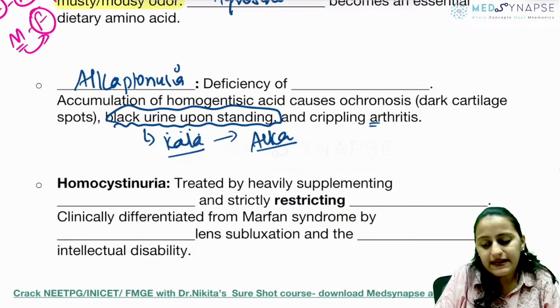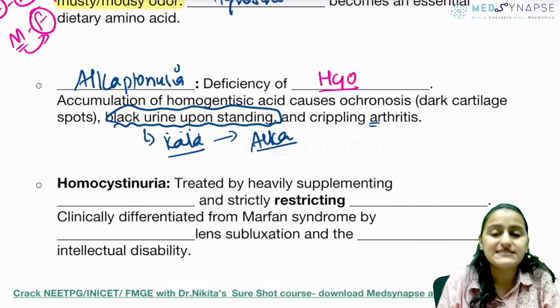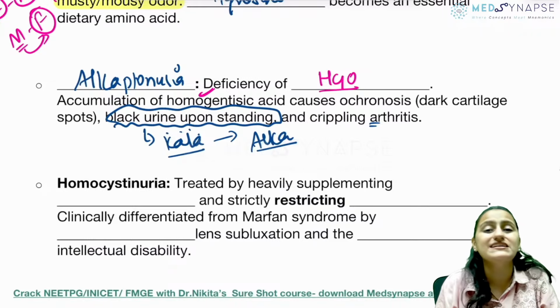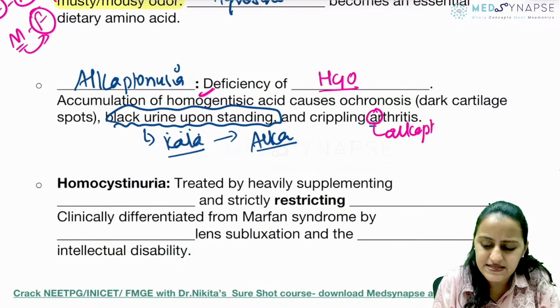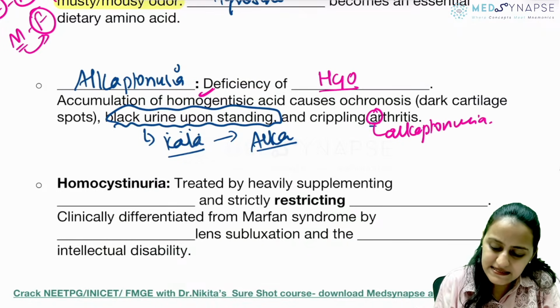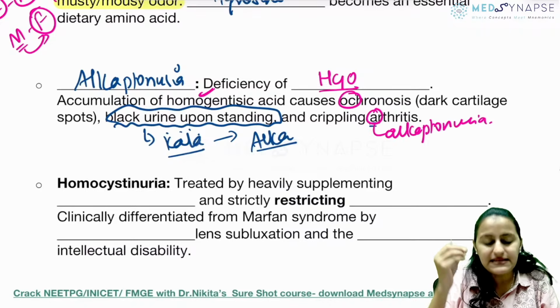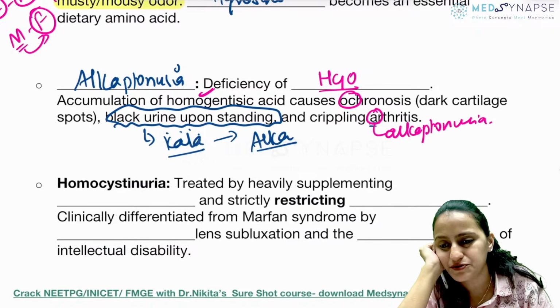Alkaptonuria. What is the deficiency? Homogentisate oxidase. That is why homogentisic acid is accumulating. Remember, A for A, early onset arthritis is alkaptonuria. Plus there is ochronosis, the cartilage pigmentation. Okay, the pinna and so on will have cartilage pigmentation.